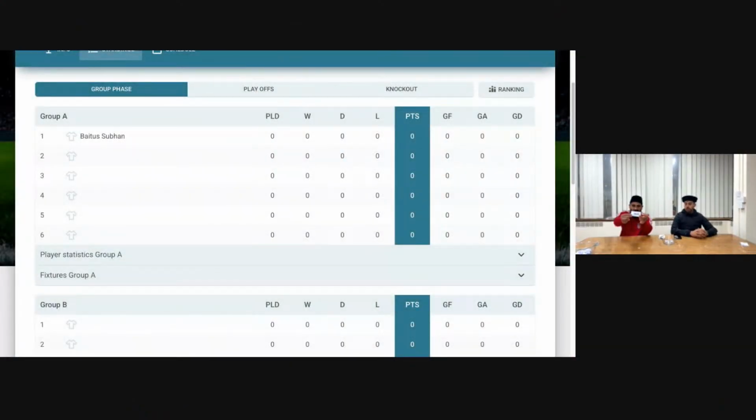Group 1, we have Beta Saban. So Beta Saban go into Group A, and that's Beta Saban A. That's Tahir.